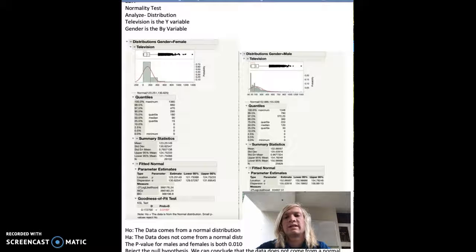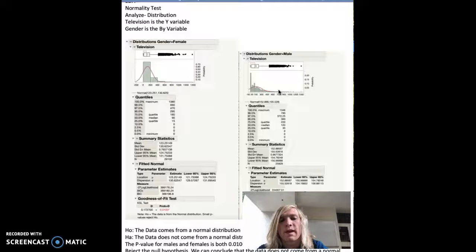Today I'm going to be analyzing if the mean number of hours watched of television per week is dependent on gender. If you look at both histograms here, the histogram for the female right here is skewed right slightly. Then if you look at the histogram for the male, it's skewed right a lot more actually.